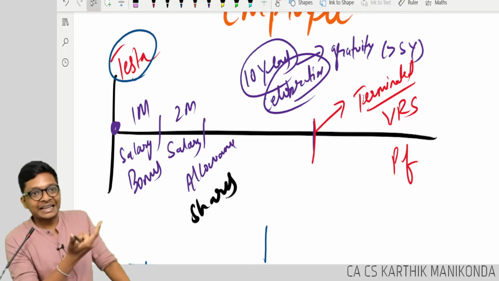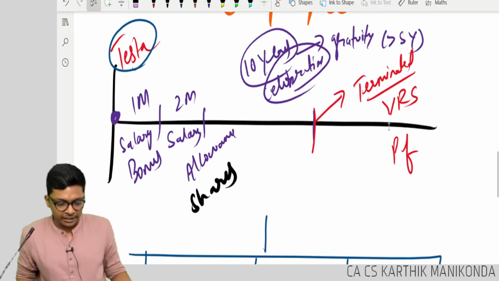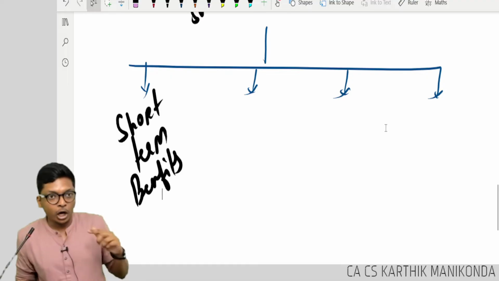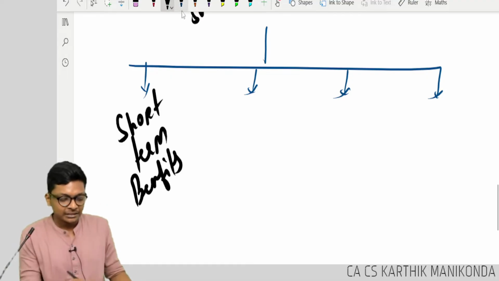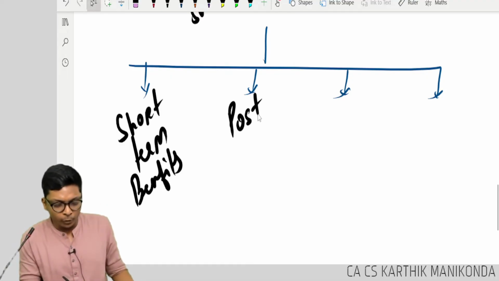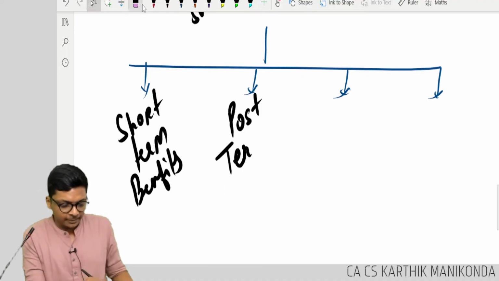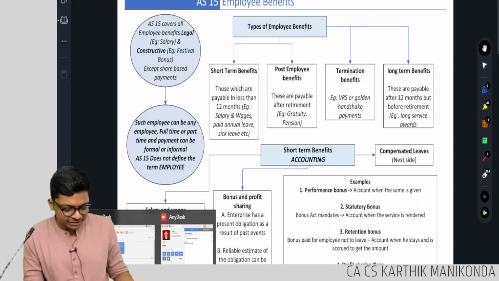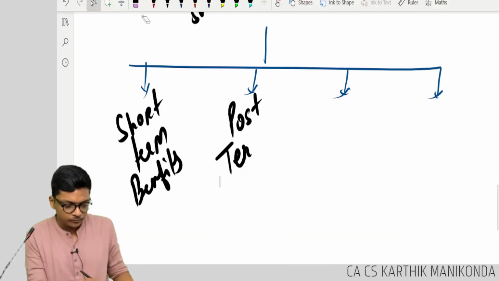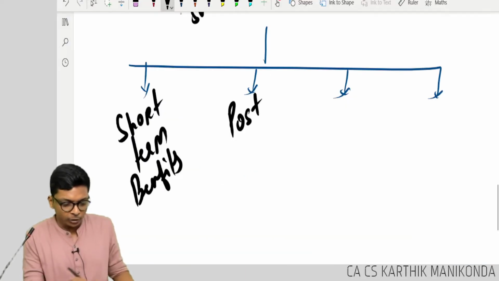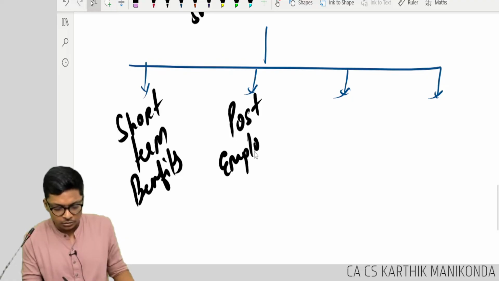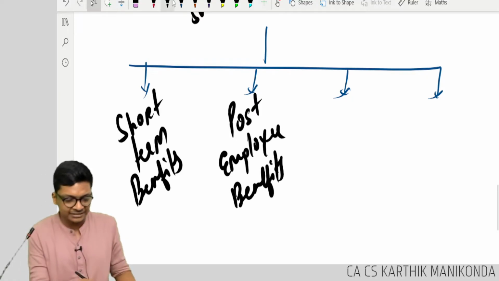Next, which are the things he is going to get after he leaves? PF, gratuity, all of that. Okay, so that he will get after he leaves, that is called post-retirement, or the exact wording will be post-employment benefits.